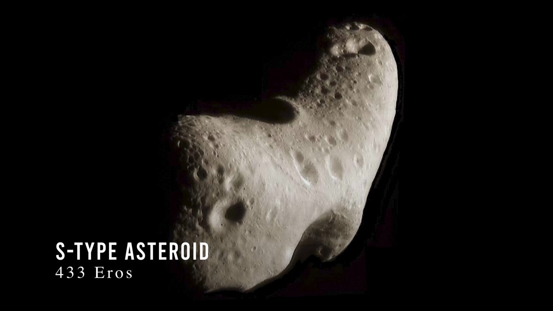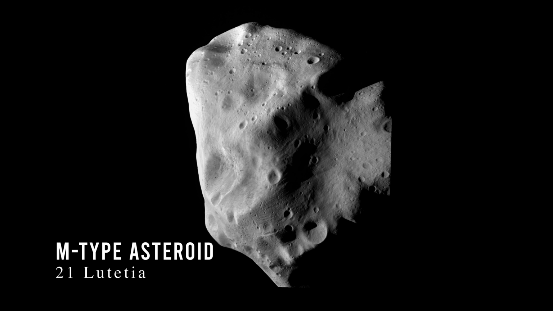S-type stony. S-type stony asteroids can be composed mainly of rock silicate minerals such as olivine and pyroxene mixed with metallic nickel iron. These silicates are the same kind found in many rocks on Earth. M-type metallic. M-type metallic asteroids primarily consist of metallic nickel iron, thought to be the cores of shattered planetesimals.